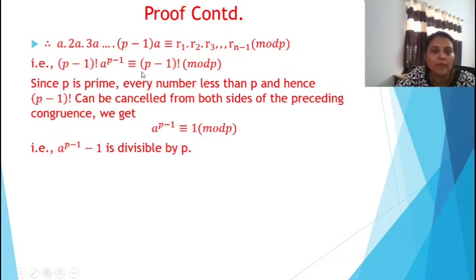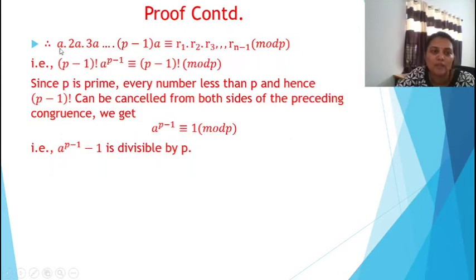Now we multiply all these congruence equations. So A into 2A into 3A into etc., P minus 1 into A is congruent to R1 into R2 into R3 into etc., R(P minus 1) mod P, that is P minus 1 factorial.